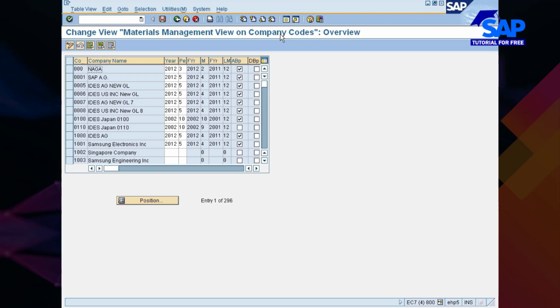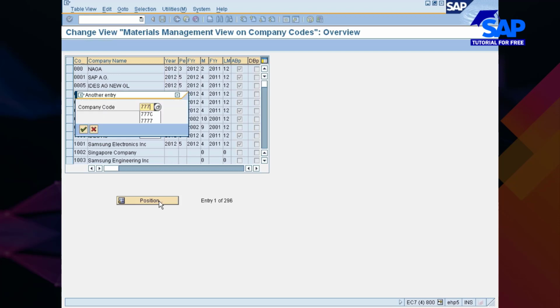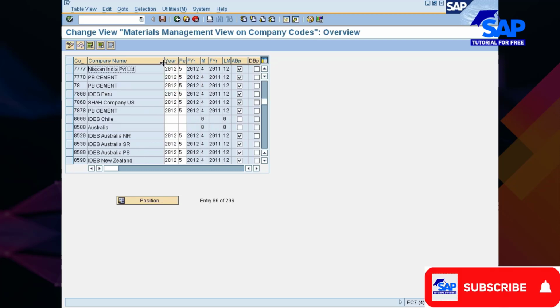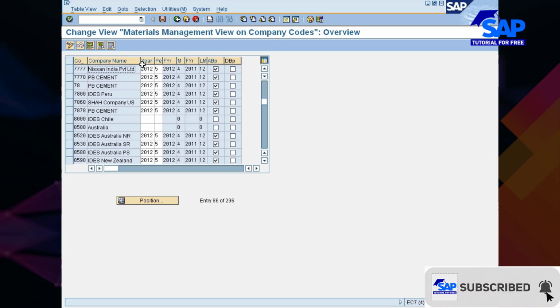Because if you create a material master right now and the period is showing as a back period, the system will not allow you to convert the period. So I have to maintain this immediately after setting up the organization structure. My company code is 777. Okay, I think it is properly maintained, so I need not do anything.